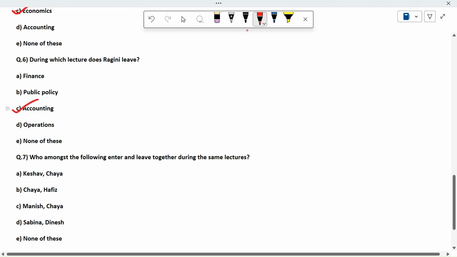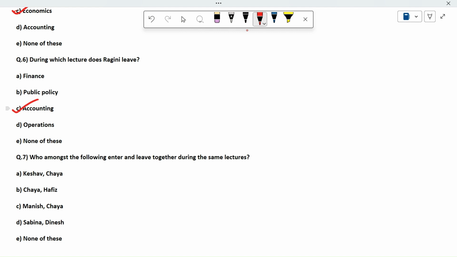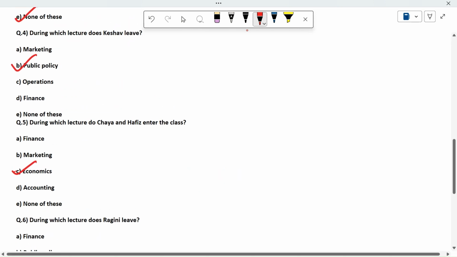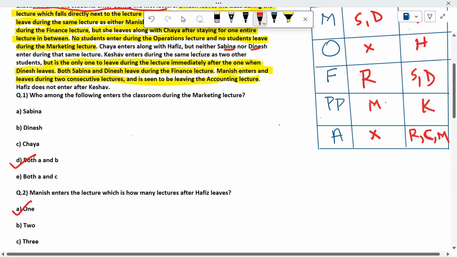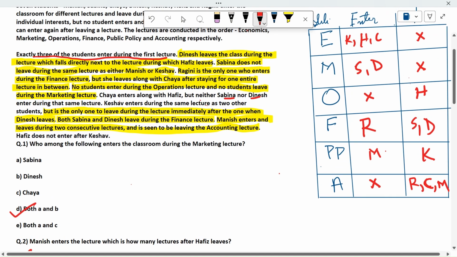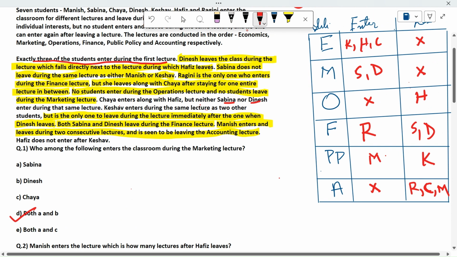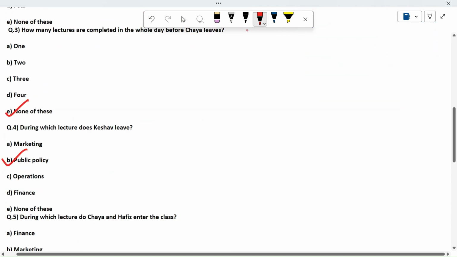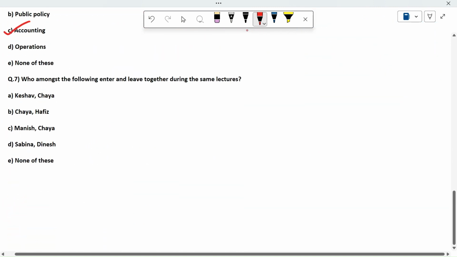Which among the following enters and leaves together during the same lecture? Okay, who among the following enters and leaves during the same lecture? Chaya and Hafiz, no, Chaya and Hafiz were the ones who entered together. Do they leave together? No, they do not. Okay, so there is only one case in which they enter together and they leave together: Sabina and Dinesh.